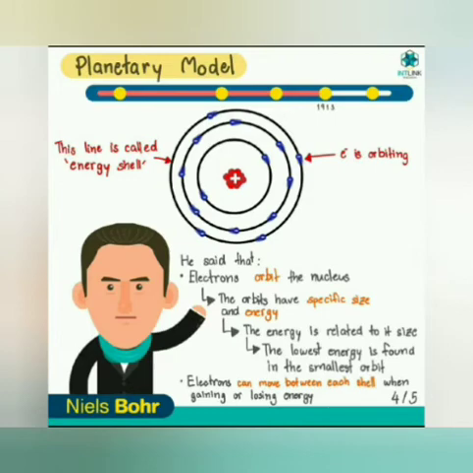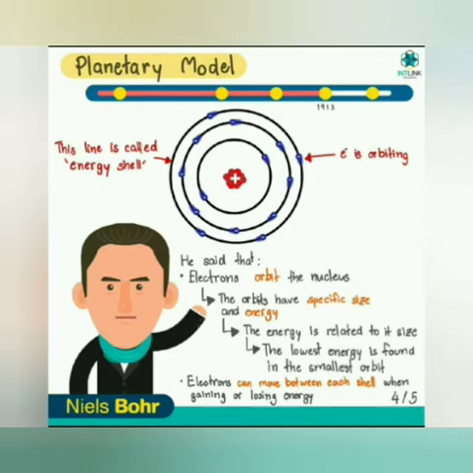First point, he said that electrons move in orbits around the nucleus. These orbits have a specific size and energy. This energy is related to its size. As the size increases, the amount of energy required for an electron to be in the orbit also increases.